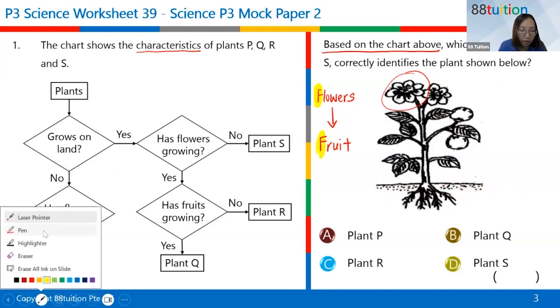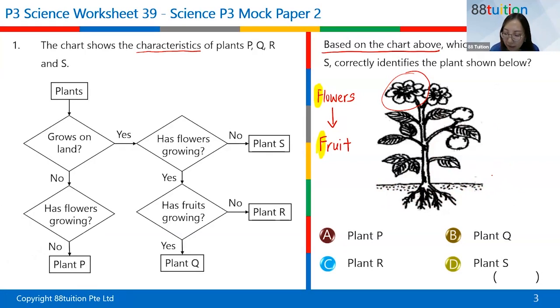Can y'all type into the chat, on land or in water? Looking at this picture, on land or in water? Well done, Ruben is the only one giving me the answers. The rest, I'm still waiting. Evan, where's your answer? Jane, Ruben, Wen-Xing. The plant grows where? On land or in water? So either you tell me on land or you tell me in water. So which is the answer?